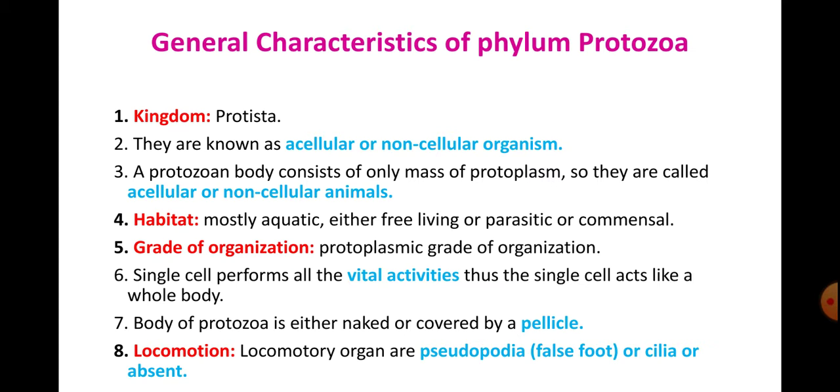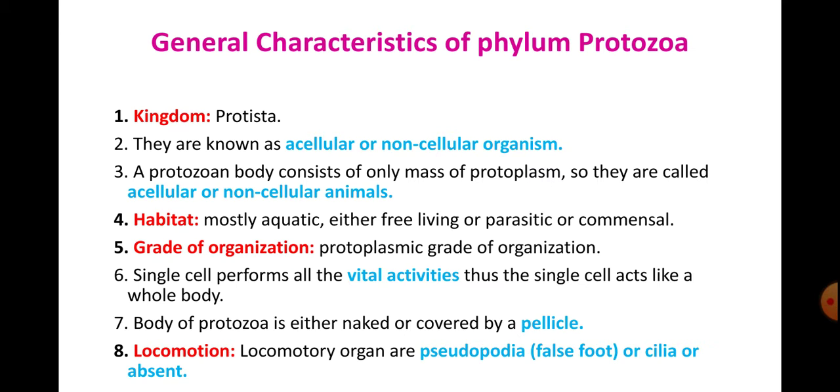Then a single cell performs all the vital activities here. So there is no organ system like we have our heart for circulation, lungs for respiration, kidneys and all, brain which controls the nervous system and all. We don't have it. We have organs for each and every system, but this is not having any organ system. Hence a single cell will perform all the activities: your respiration, your circulation, your reproduction, your metabolism, each and every activity is performed by the single cell only, which acts as its own organ here.